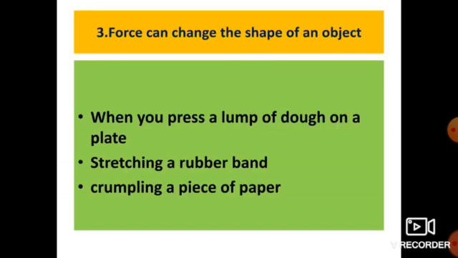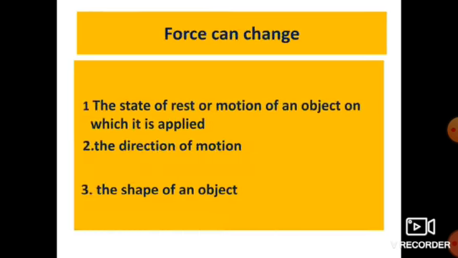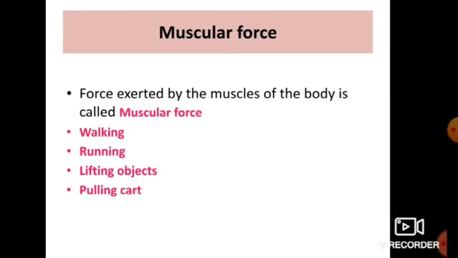And the third category, when you press a lump of dough on a plate, and examples like stretching a rubber band and crumpling a piece of paper. So these are the examples of force changing the shape of an object. So force can change the state of rest or motion of an object on which it is applied, the direction of motion, and third one, the shape of an object.